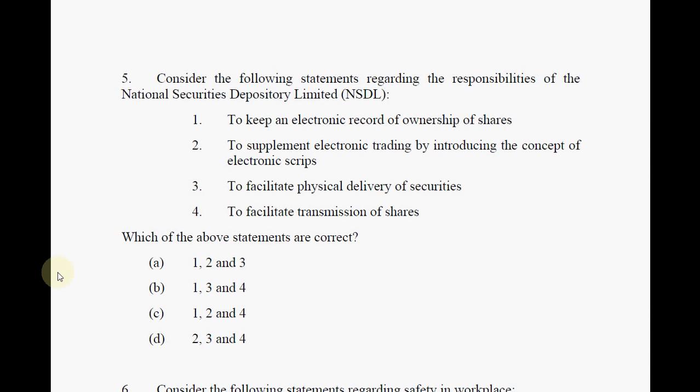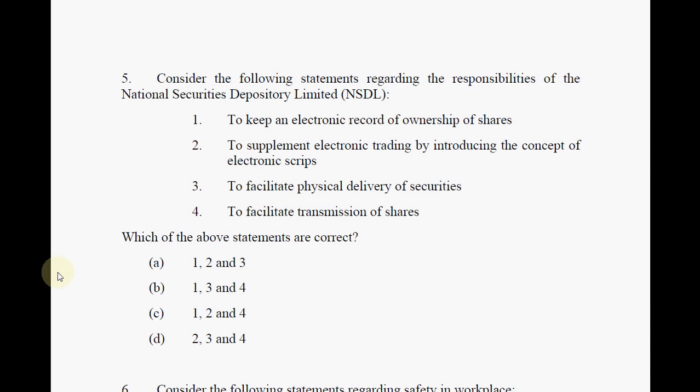But after NSDL, everything is electronic. That is how online share trading happens. Only if it is electronic can you buy it now and sell it now. If it is all physical, then when you sell a share today, it takes a couple of days to transfer it to some other person's name. Only then can that person sell. So nothing can be done within a day.